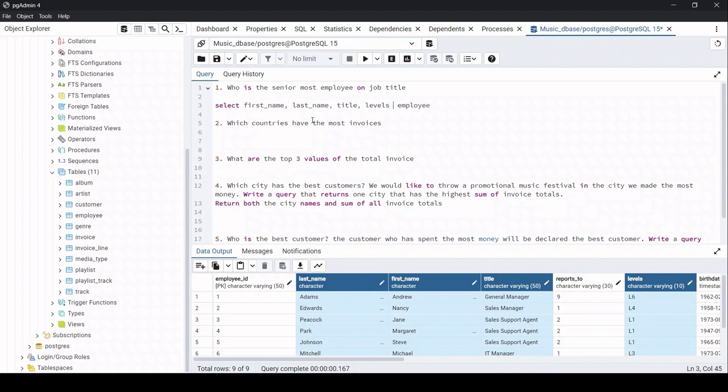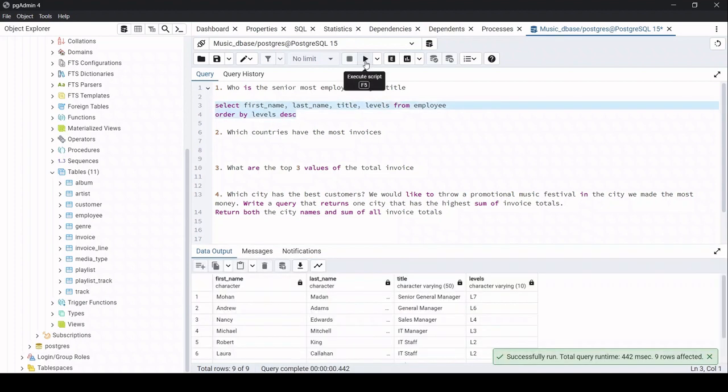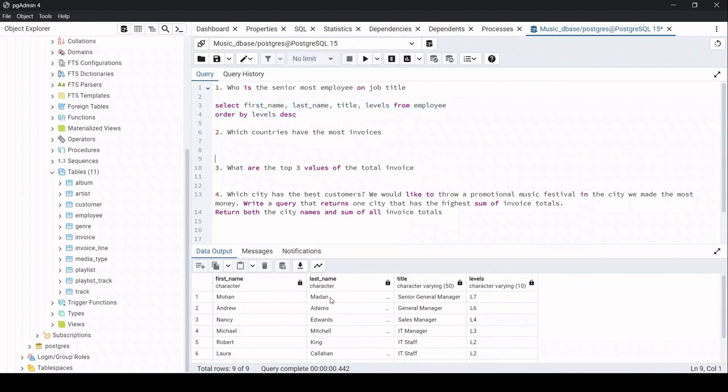And from which table do I need this? From the employee table. Now I would like to sort this by the levels, because the highest level indicates that the employee is at the highest position. So I will do order by levels in descending order. If I select this and run, we can see that Madan Mohan, who is a senior general manager at level 7, is the most senior employee.